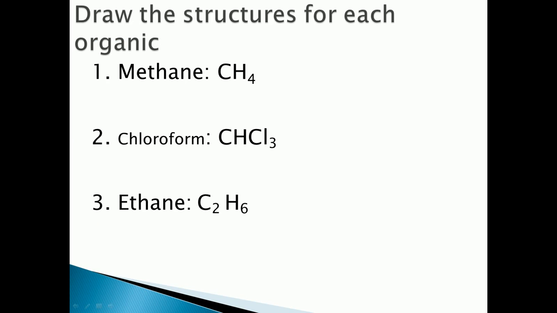Another thing, I think this is very easy, you can try it. Try drawing the structure of each organic compound: methane, which is an alkane, with chemical formula CH4, chloroform is CHCl3, ethane is C2H6. Look here, now you can see the structural formula of methane.